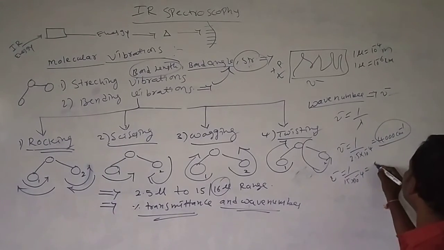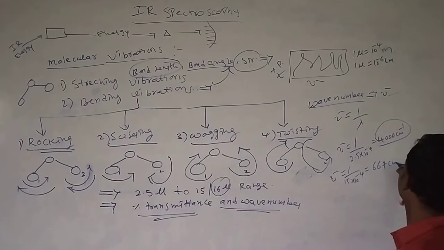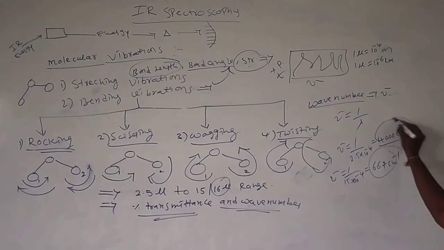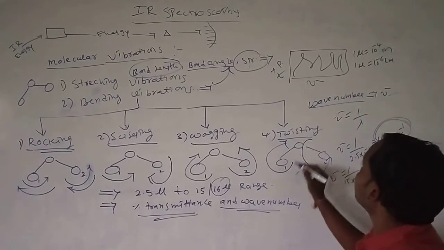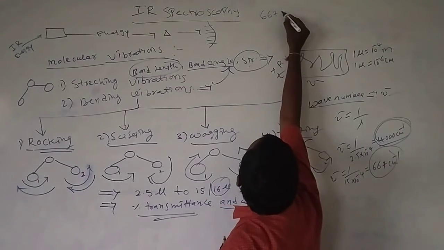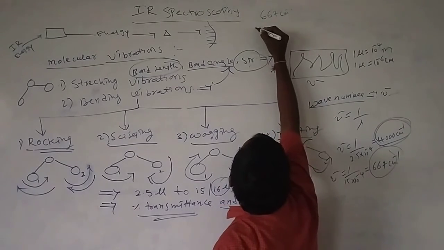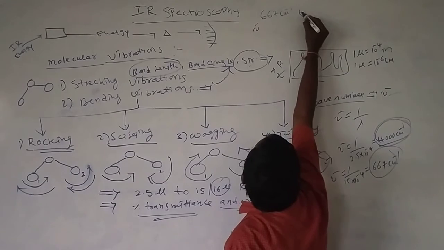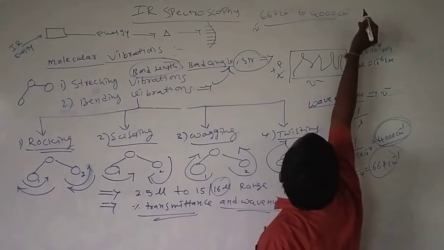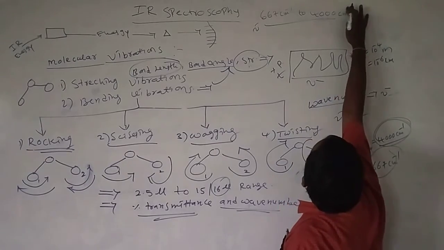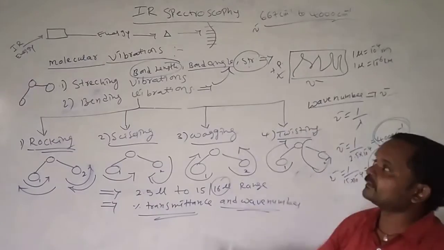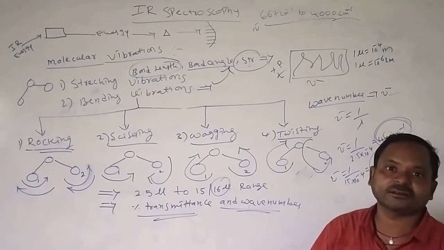Here we get 667 per centimeter. That means the IR spectra range is 667 per centimeter in wave number form to 4000 per centimeter. This is the IR spectra range.